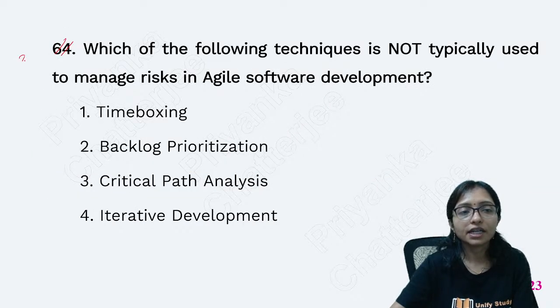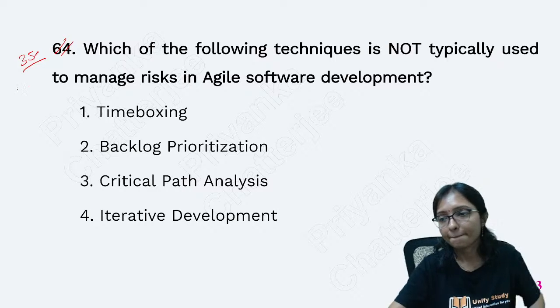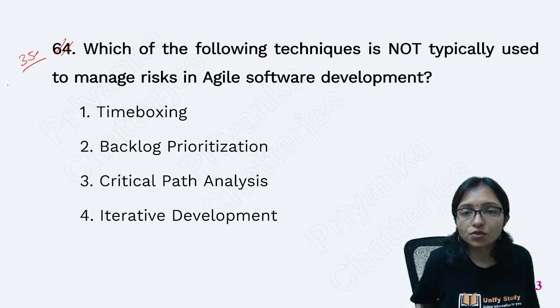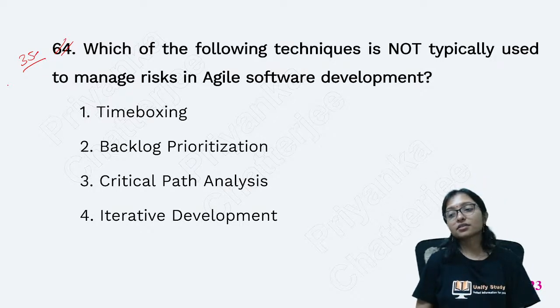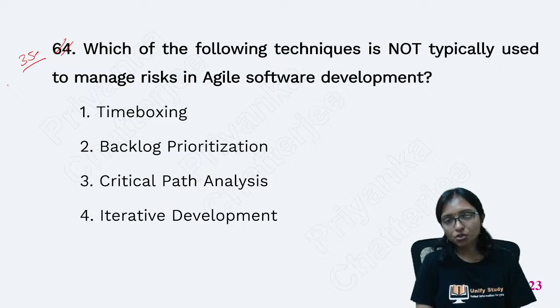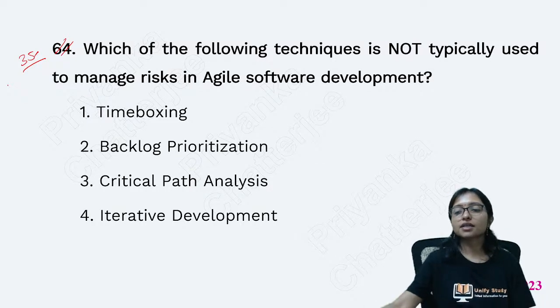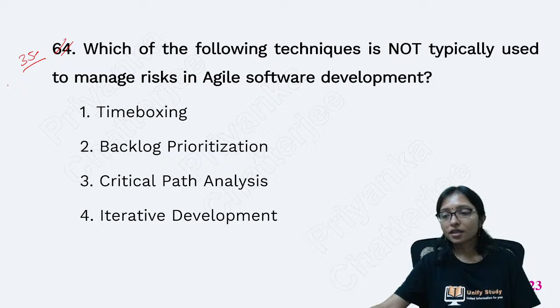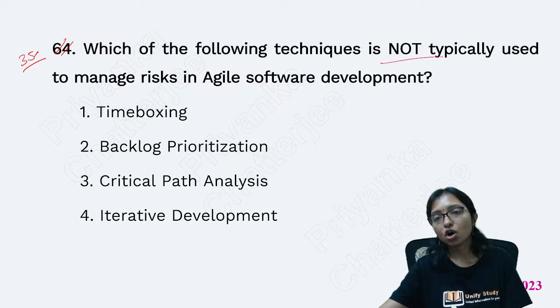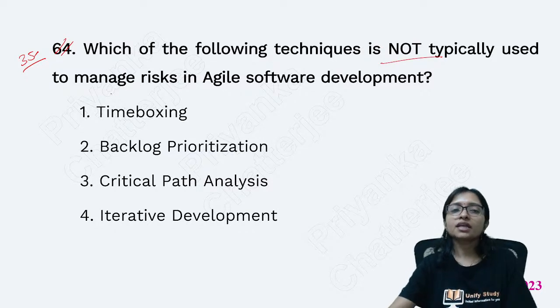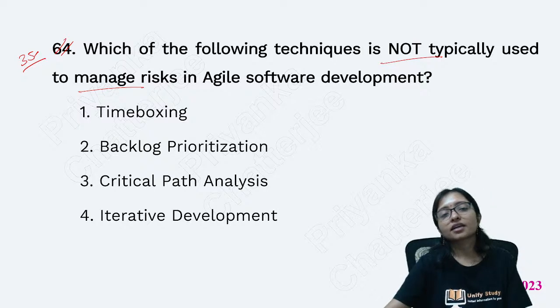Question number 35. This is software engineering. This is also a most important and scoring area. Very much a scoring area, software engineering. That is also a theoretical subject. All these theoretical subjects will give you marks. So here, question number 35: Which of the following techniques is not typically used to manage risk in agile software development?